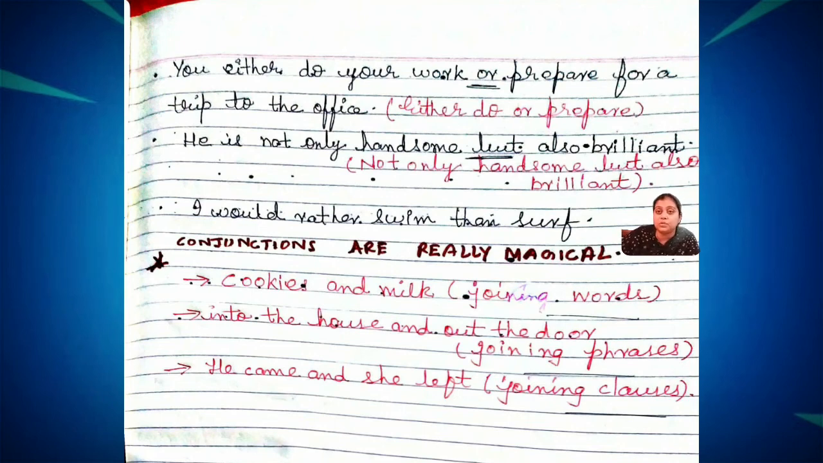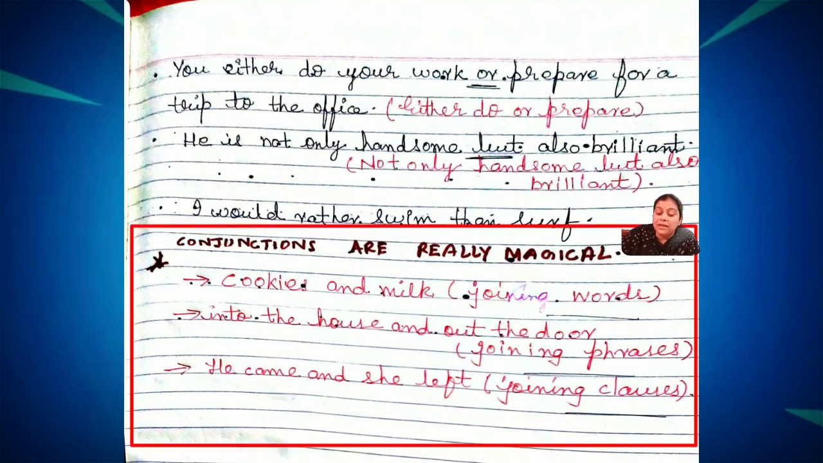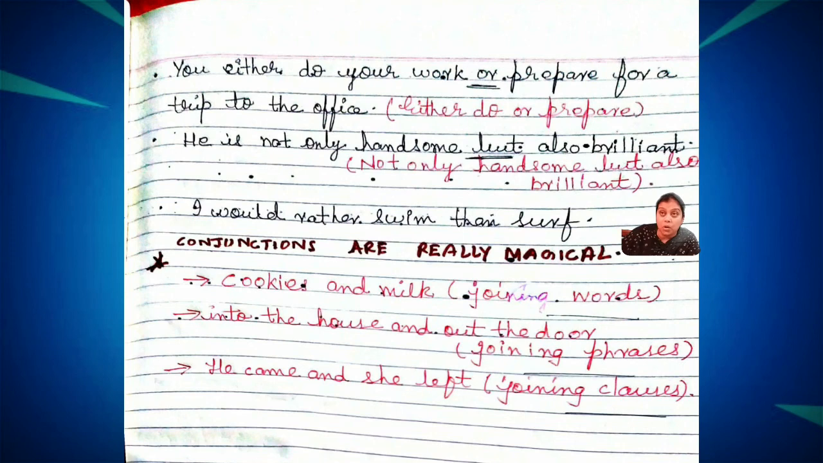So students, we have learned about conjunction. I told you what is conjunction, uses of conjunctions, types of conjunctions. There are three types of conjunctions: subordinating, coordinating and correlative conjunctions, right? Now these conjunctions join words, join phrases and join clauses. Join words means cookies and milk, join phrases, into the house, out the door. Join clauses, he came and she left.